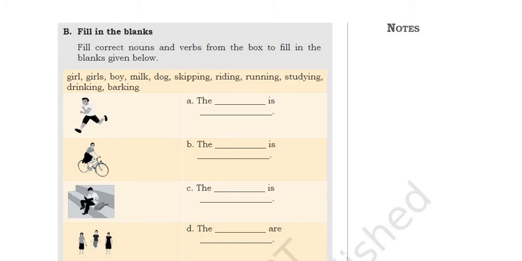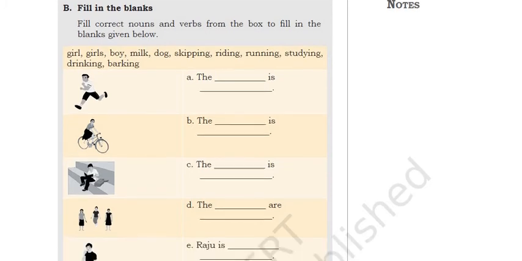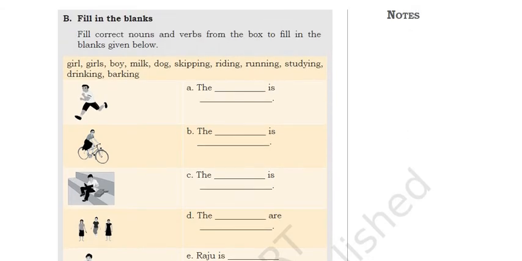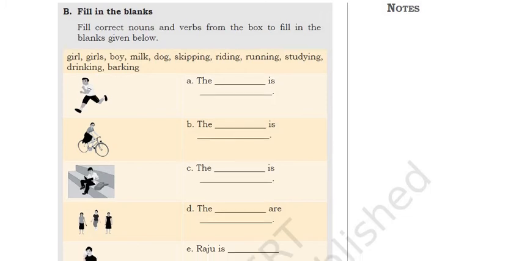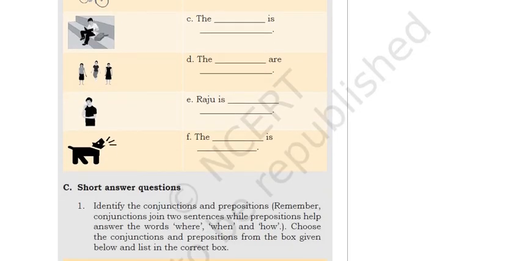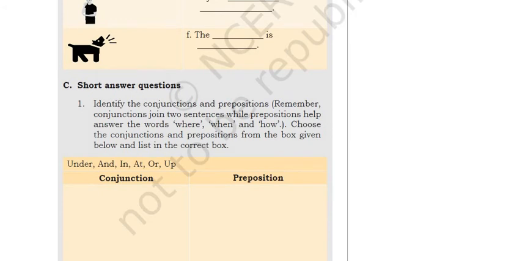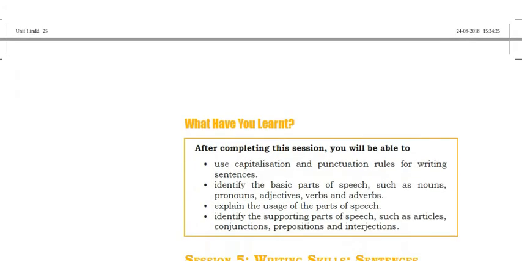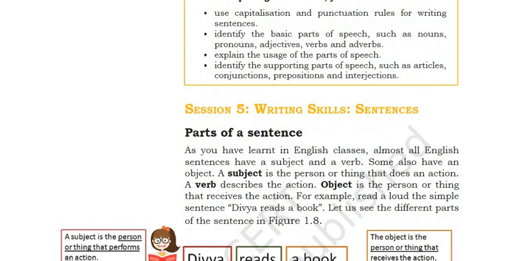Here you can see, for example, the boy is running. Running is a verb and boy is a noun. Like this you have to attempt all of these. Short answer: identify the conjunction and preposition. This also you can do. Attempt all these questions, right?